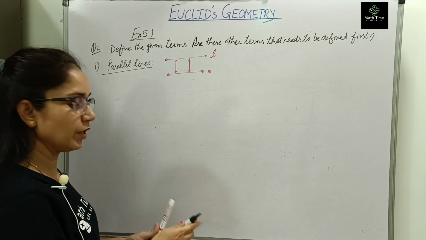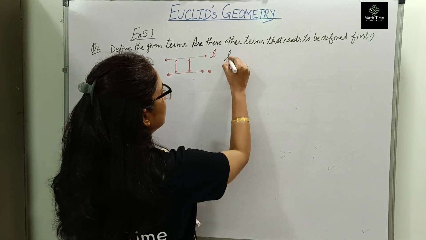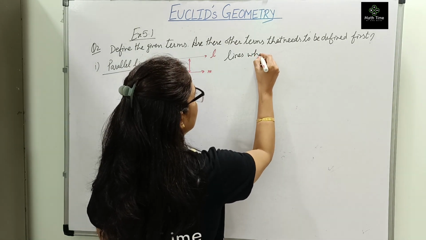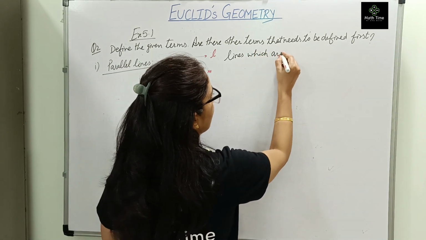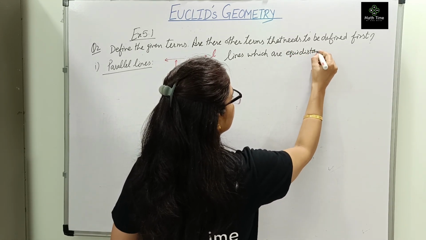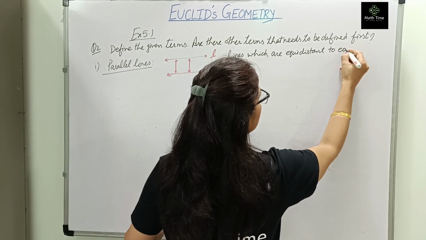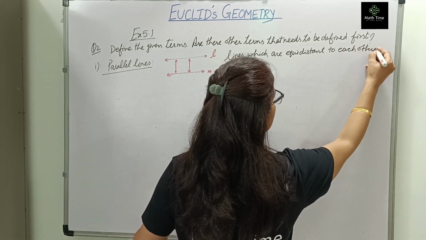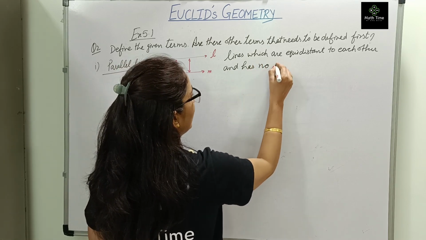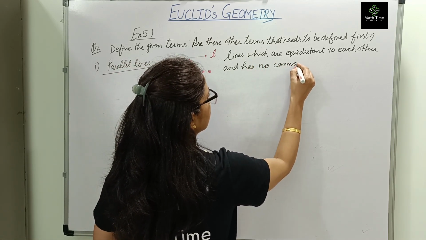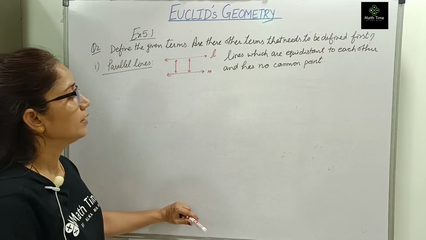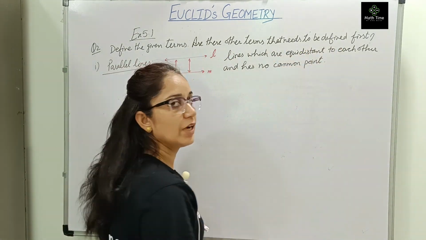So first we are going to write what are parallel lines. Define it. Lines which are equidistant to each other and have no common point are called parallel lines.